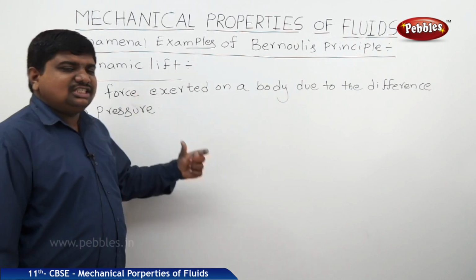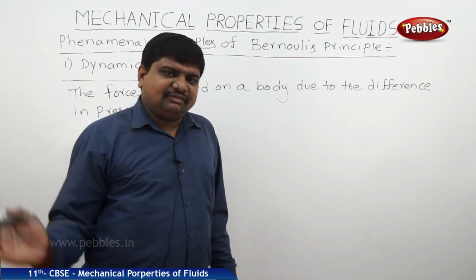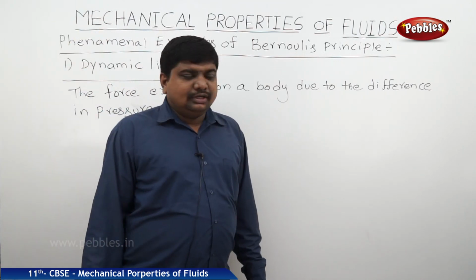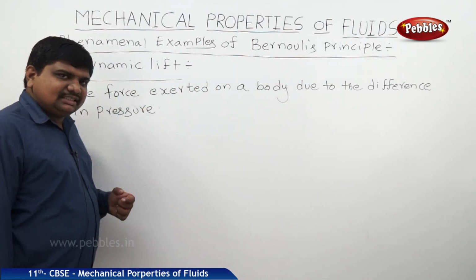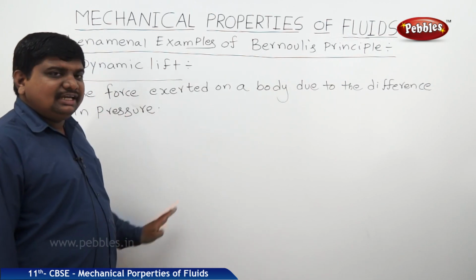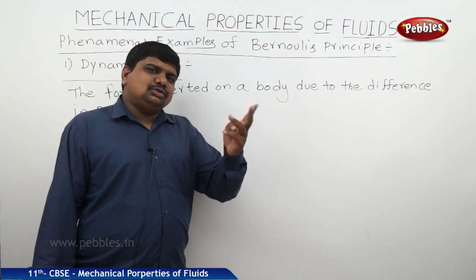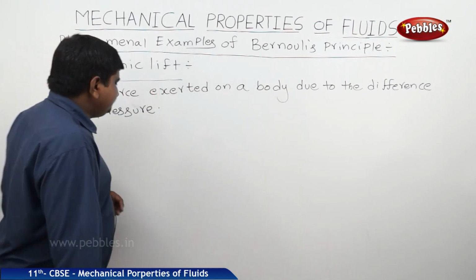So how is this possible? Lifting means going up always. So dynamic lift means the dynamic nature of the air or pressure which can lift the body. So this dynamic lift we can see in two examples. One is due to the airfoil.